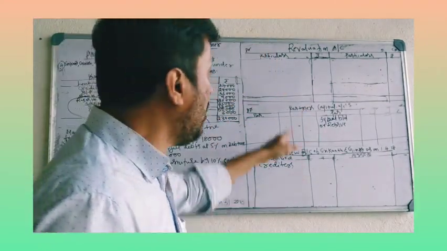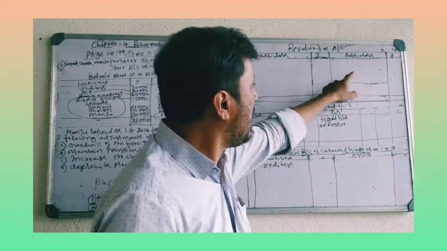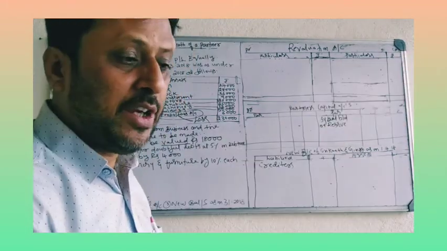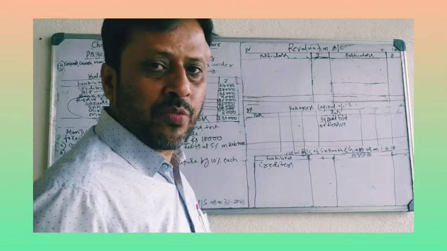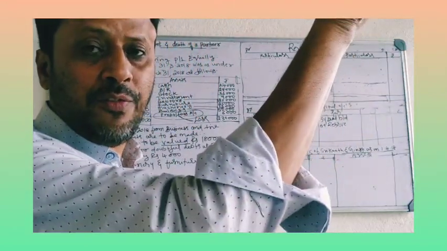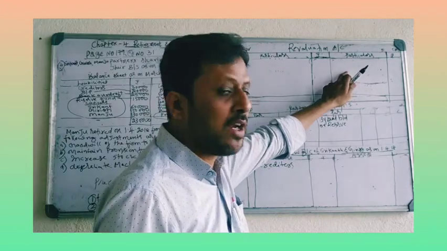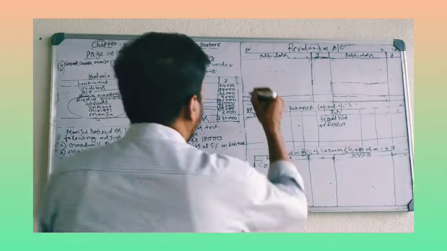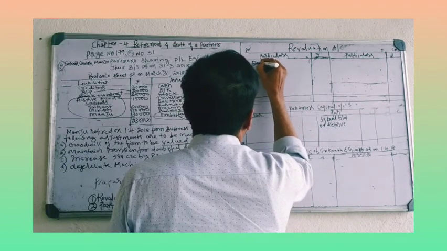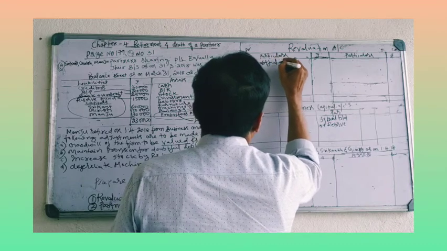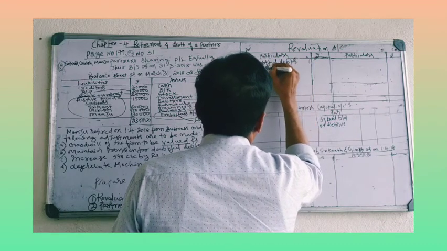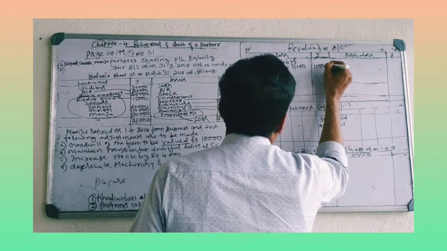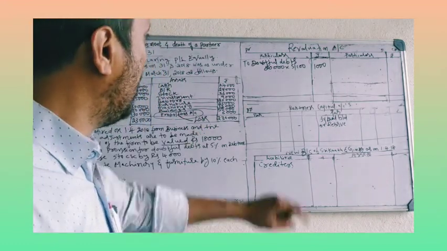In revaluation account, losses you have to write on the debit side, income you have to write on the credit side. How will you get loss? Decrease in asset, increase in liability, loss, debit side. How will you get income? Increase in the value of asset, decrease in the value of liability, you will get income. When doubtful debts means debtor value decreases, it is a loss, write on the debit side. Debtor is 20,000 into 5%, 1,000 loss.